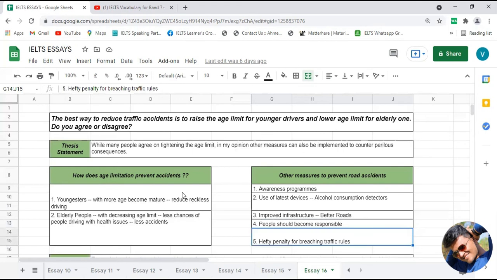And the last point, according to me, would be applying hefty penalties. Hefty means a larger amount of penalty for any individual who breaches the rules. Breach means who breaks the rules.